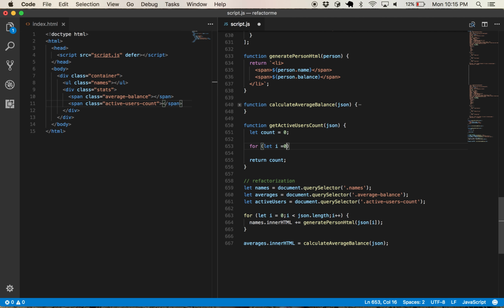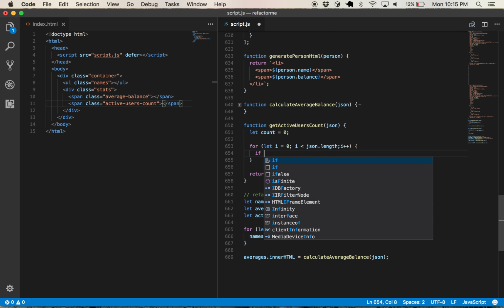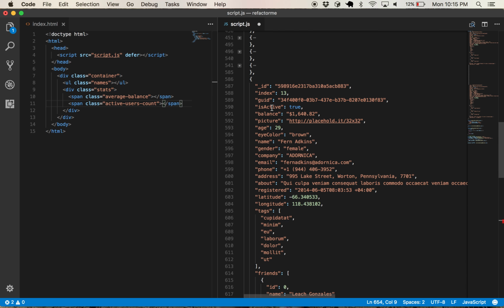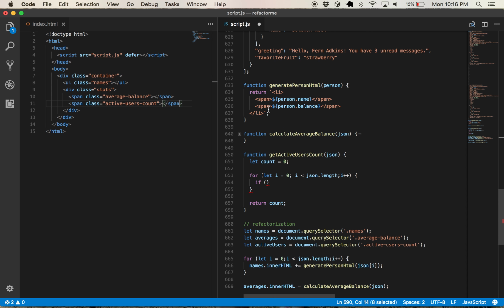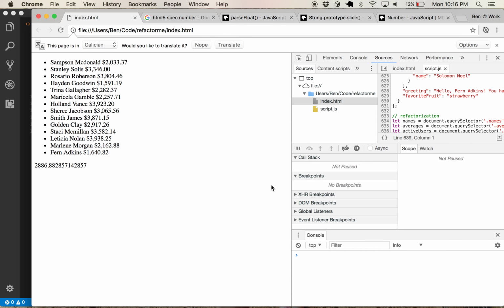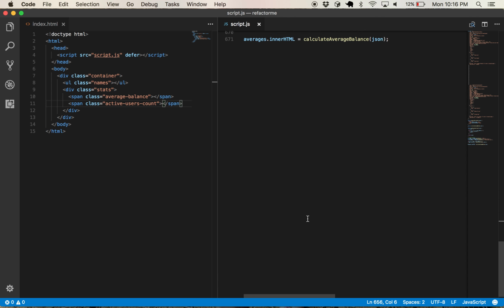So for let i equal 0, i is less than JSON.length, i plus plus, and we have if JSON at i dot isActive, count plus plus. Done. We forgot to set it down here.